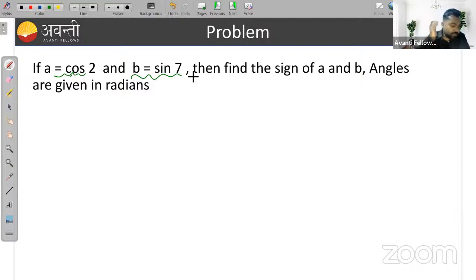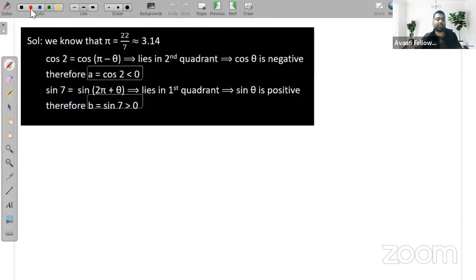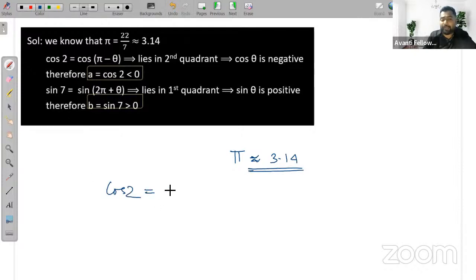Can you solve it? Let's see what is the solution. Actually, we know pi is 22 by 7, that is approximately 3.14. We can say pi is approximately 3.14, and cos 2 can be written as cos of pi minus theta, that is 2 radians is actually...